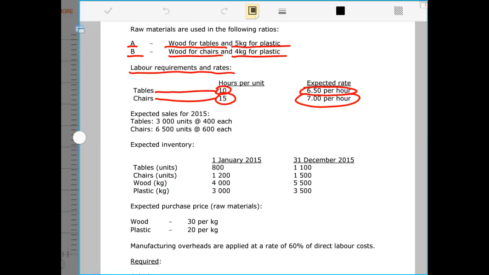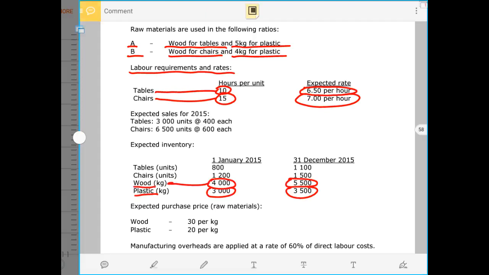And in terms of material, because to produce the chairs and the tables we need wood and plastic, we expect there will be 4,000 kg of wood on the 1st of January 2015, and we also expect 5,500 kg of wood at the end of December 2015. Then for plastic, we expect 3,000 kg on the 1st of January, and we also expect 3,500 kg of plastic left by the 31st of December in the year 2015.